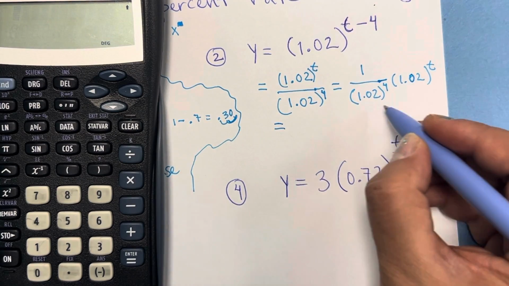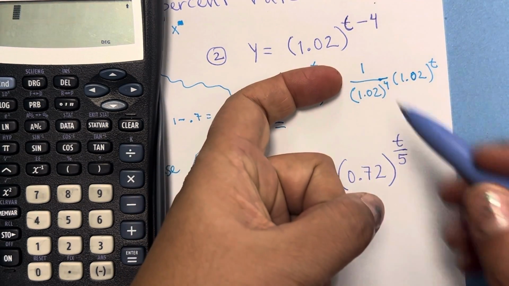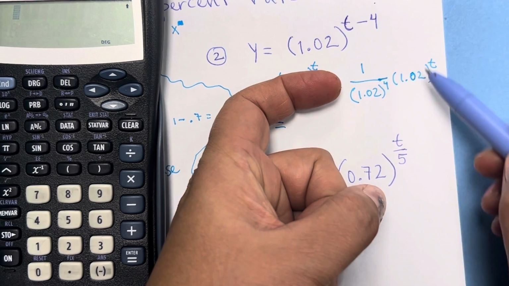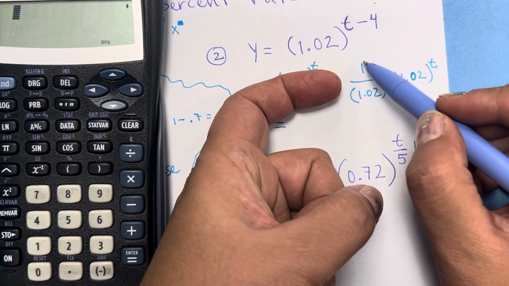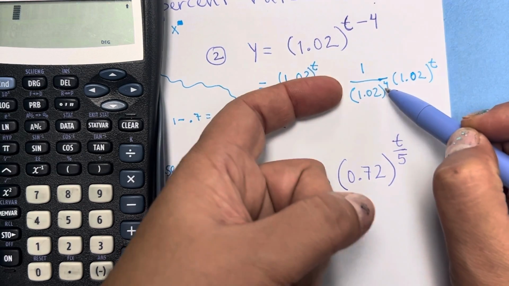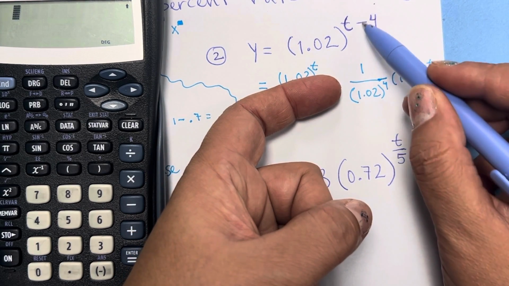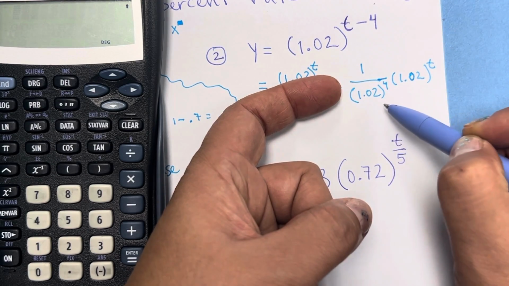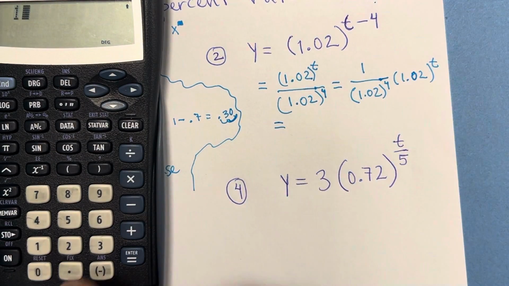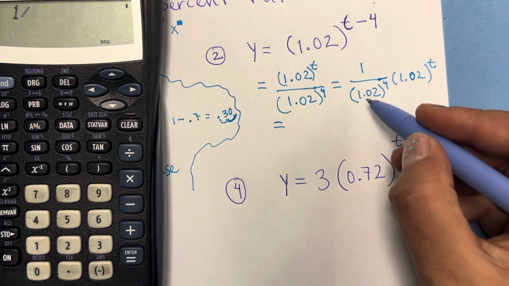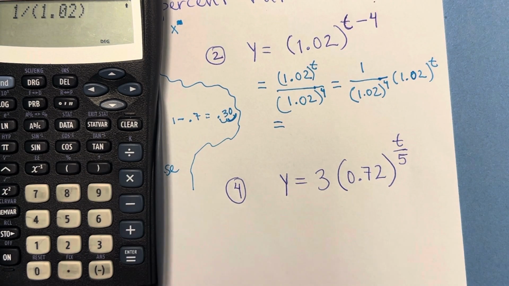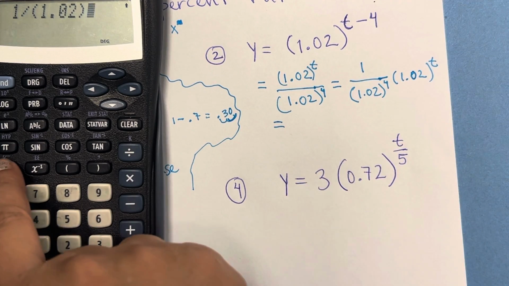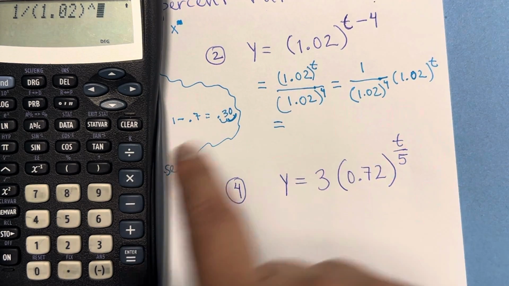So again, if you want to skip this step, all you have to do is write that to the t power to the right side. And then to the left side, you will put 1 over that same base to the 4th power, but now positive because it already went to the denominator. In the calculator, you're going to put 1 divided by, open your parentheses, 1.02, close your parentheses, and then the power button, 4.